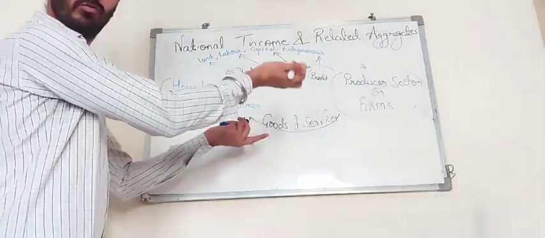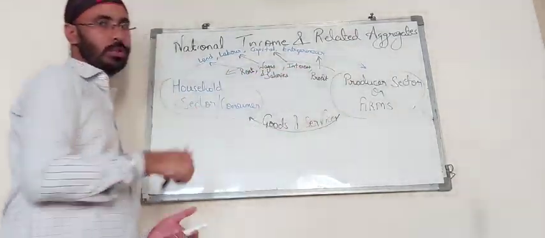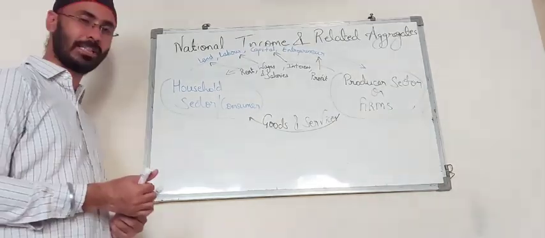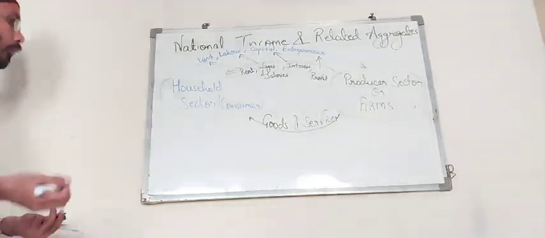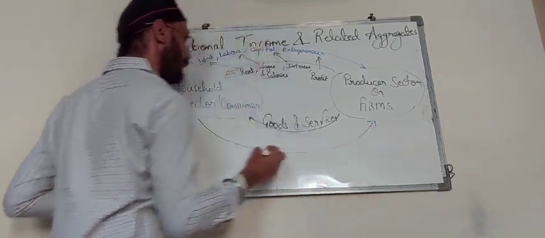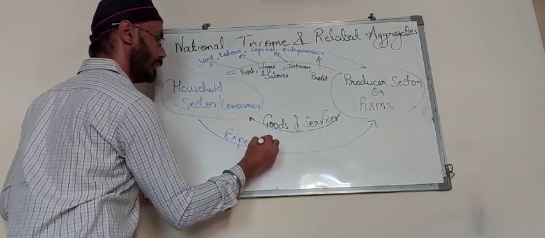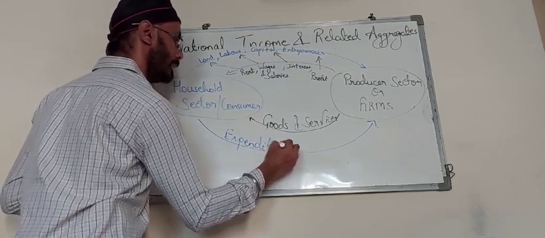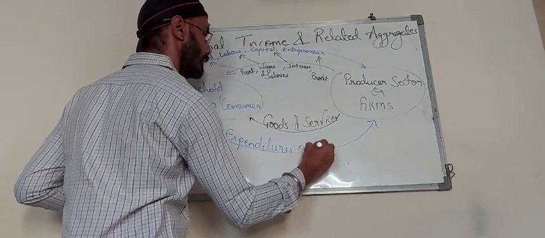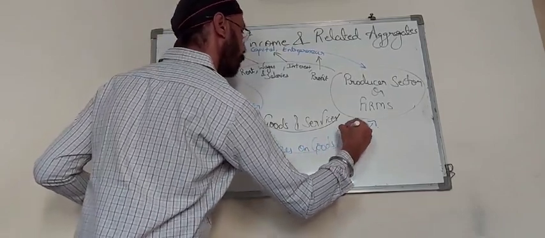Basically their work is to produce things. So goods and services they provide to us. But again, that is not provided freely to us. For this, what are we doing? We are making expenditure on goods and services. We are purchasing these goods and services from them, and we pay them the money.